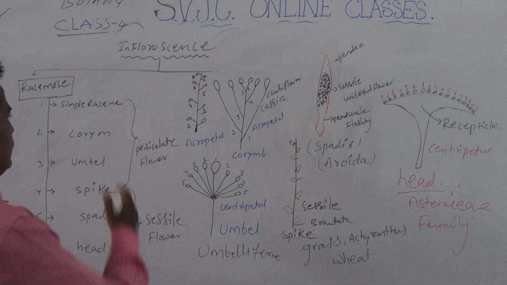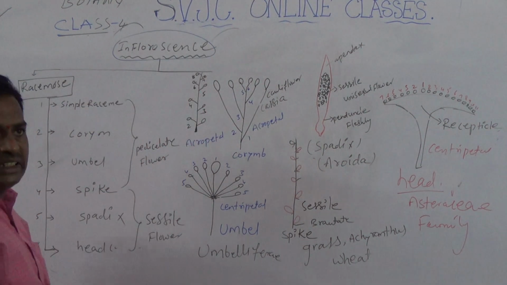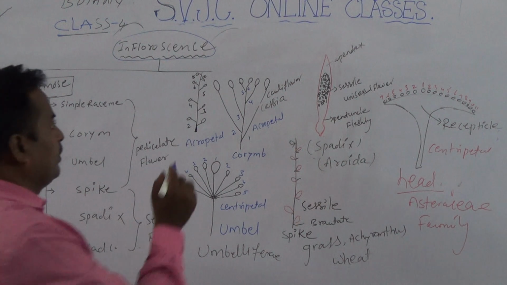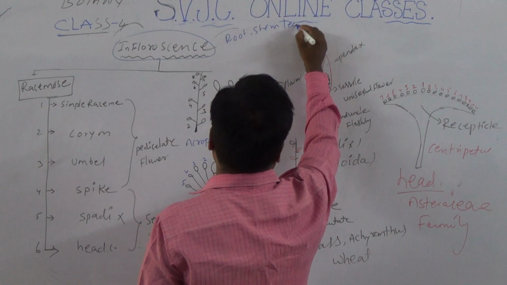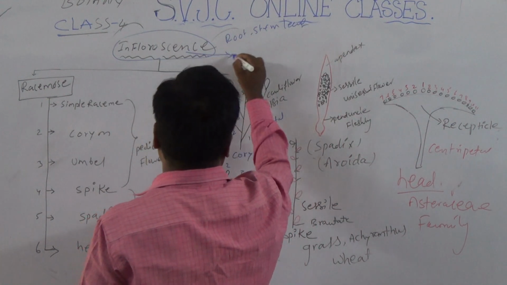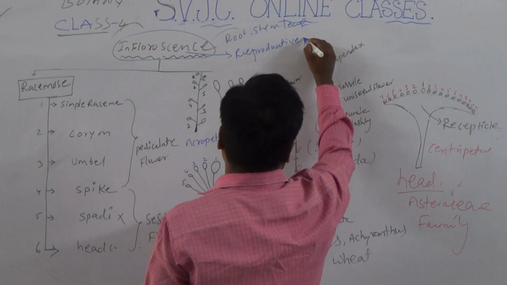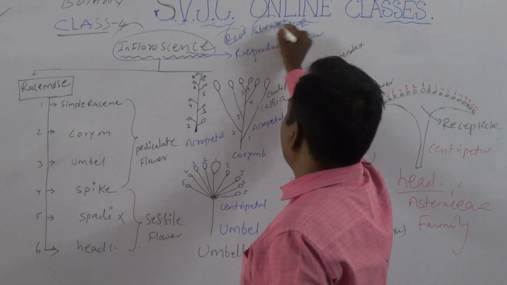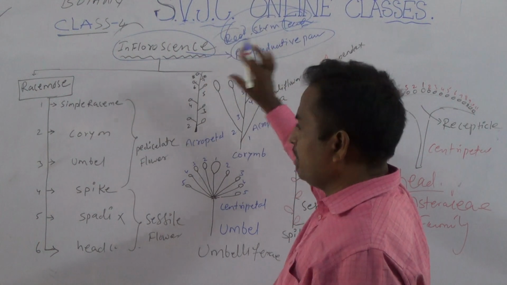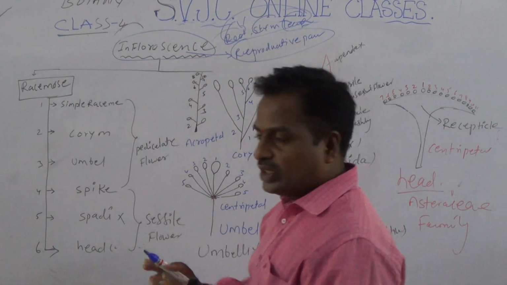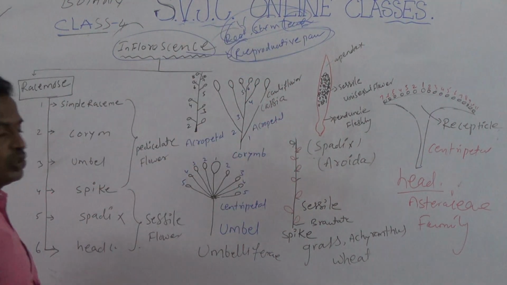Students, next topic we discuss is inflorescence. In the previous class we discussed the vegetative parts: root, stem and leaf. Root, stem and leaves are vegetative parts. Vegetative morphology is completed. Now this is the reproductive part. Today we discuss the reproductive parts, reproductive morphology.